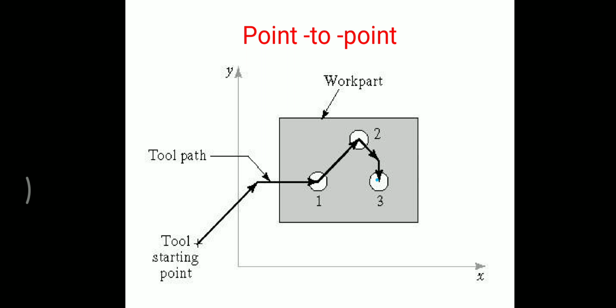So the simplest example for the point to point is the drilling machine. In this system, the start point is set for the drill. The workpiece is moved along the axis of the machine until the center of the hole to be drilled is exactly in line with the drill. Then the drill is moved towards the workpiece to the second point.